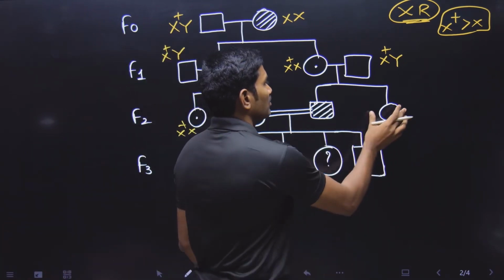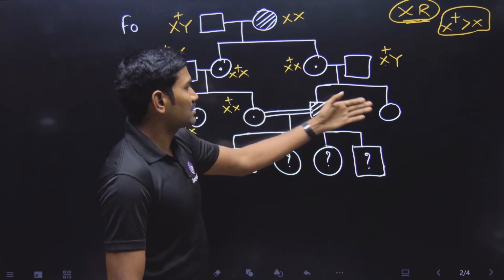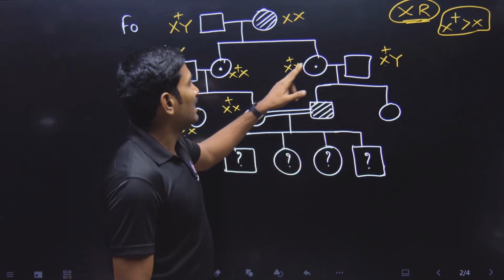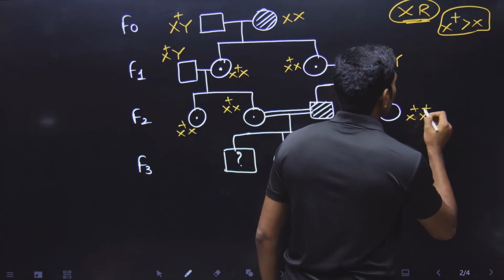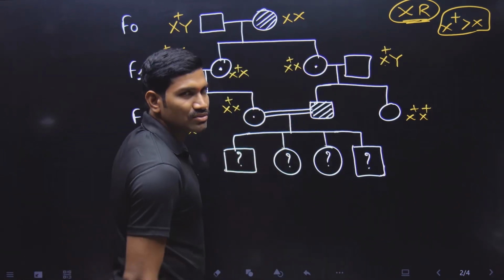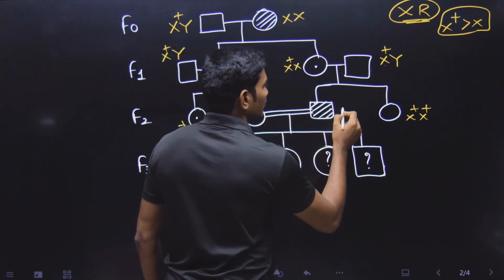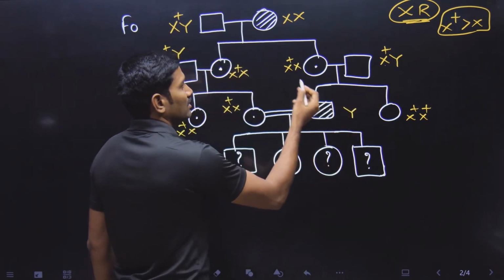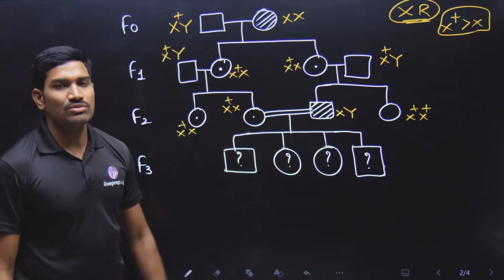And here, normal female, you can consider this as X plus X, carrier also you can write, or X plus also you can write. Both of them you can write, no problem. But I am writing this one to avoid the confusion. Right. Now our focus is this one. Is this disease male possible or not? So Y chromosome from the father, and disease causing X from the mother. Possible. So this is possible.